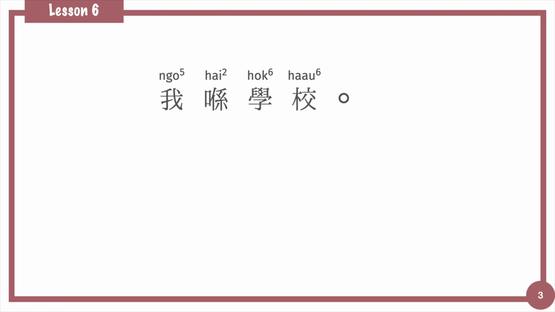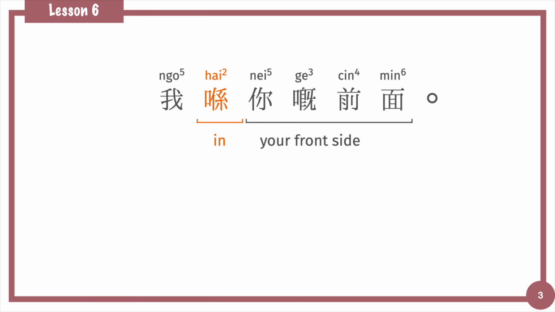Then let's move to the third sample sentence. 我喺學校. We'll introduce the word 喺. 喺 is a word for telling location. For example, here, 學校 is the location, meaning school. 喺學校, at school. We can change the location to other vocabulary to make different sentences, such as 喺屋企, at home. 喺你嘅前面, 前面 in front of, 喺你嘅前面, in front of you.